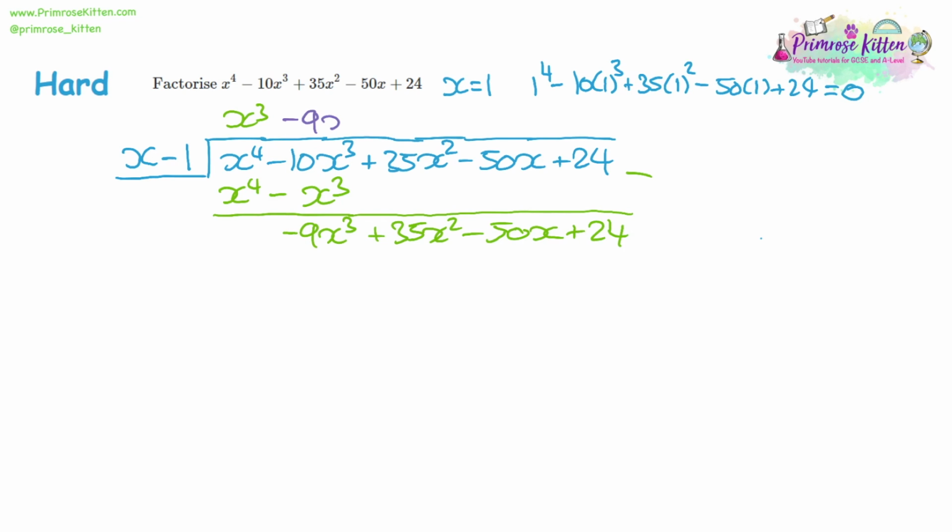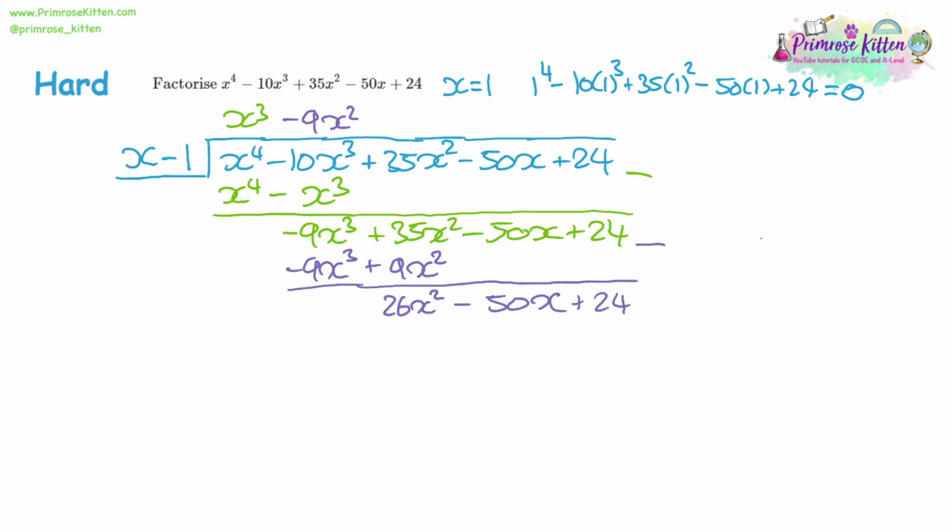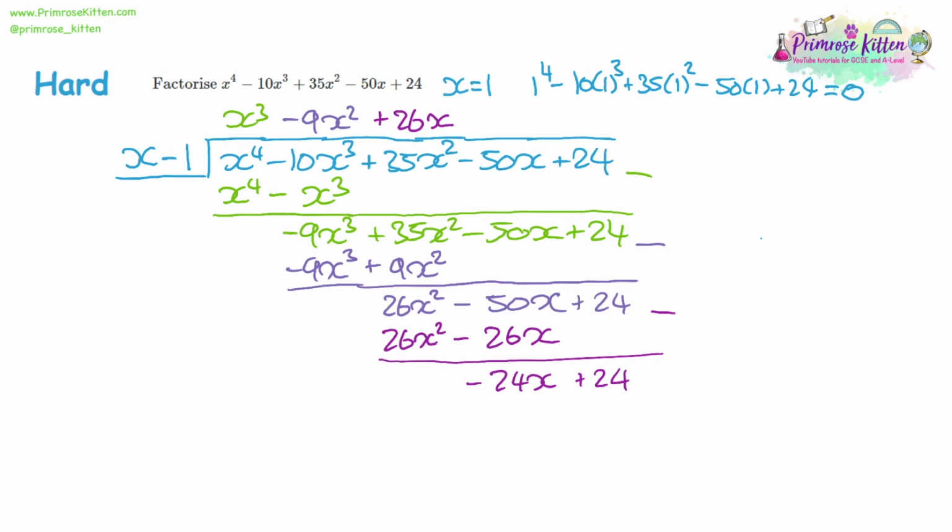Next we'll have negative 9x squared, and then multiply it, do the takeaway. So 35 take away 9 gives 26. Divide through by x again, so that will give us 26x. Multiply that, do the takeaway. Be careful of double negative, it's actually going to be negative 24x next. Divide that through by x and multiply. And it looks like we've got our remainder 0.